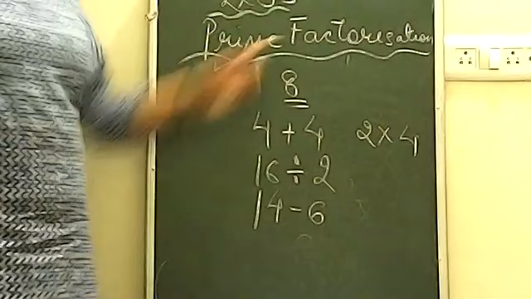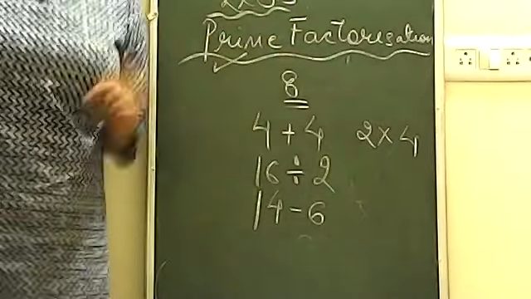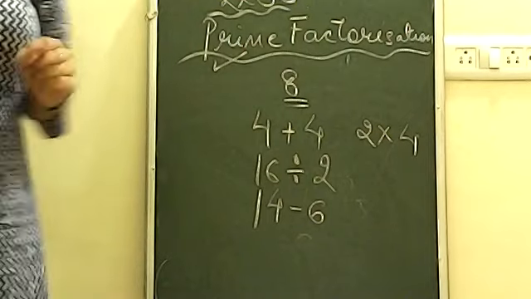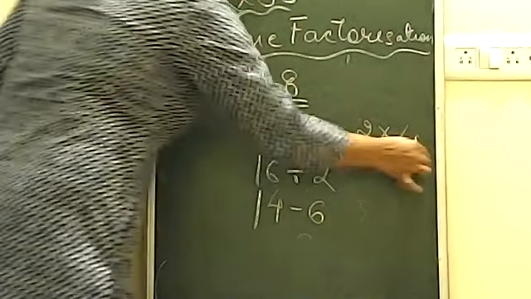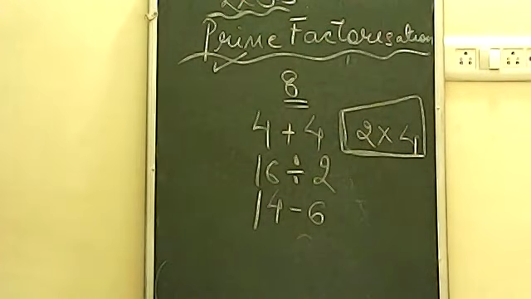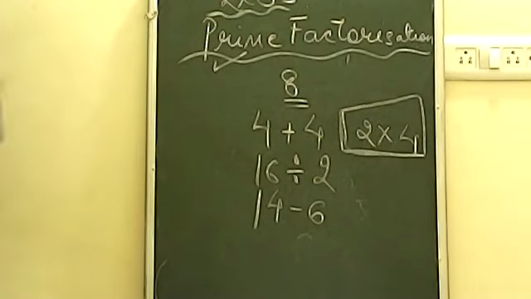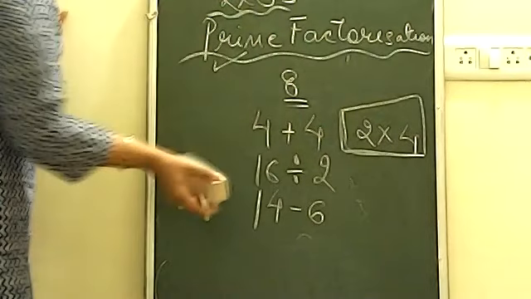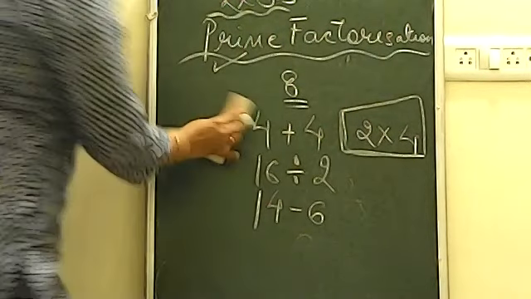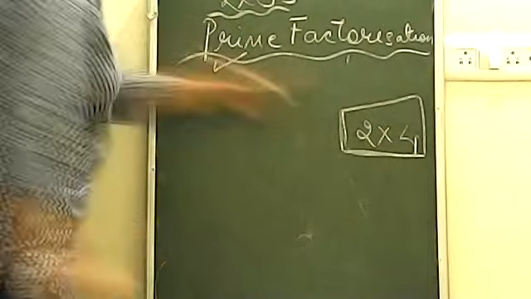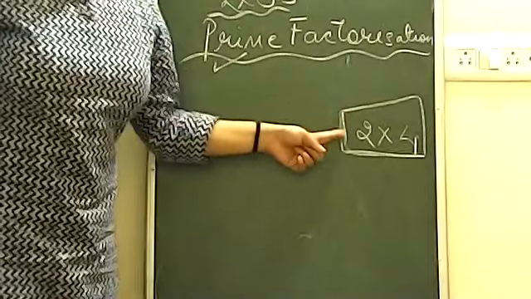So what do you think? Factorization का मतलब ये क्या चारों हो गया? No. Factorization means when you break the number in the form of product. Product means multiply. Okay, so remember, factorization means when you break the number in the form of multiply. Then why is the word written here as prime factorization? So remember always, prime factorization means when you break the number in the form of multiply.